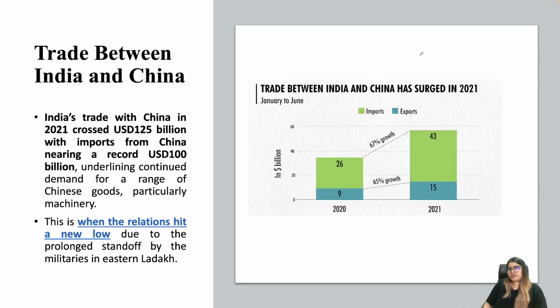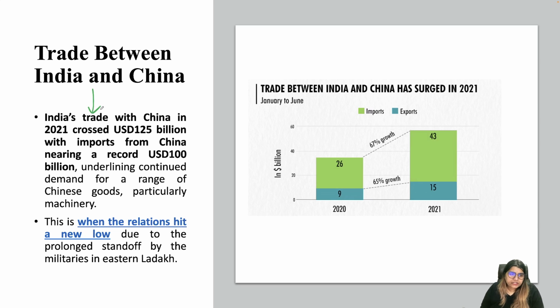Okay, so let's first of all talk about trade, because trade is something which we practically need to be aware of, what is going on, on practical grounds, what's the reality, because the present world order is based upon economy. It's an economic world order, and keeping that in mind, economic growth is very important. So I think our national interests are largely guided by that, largely guided around economic growth, largely guided around trade. So let's dive deep into it.